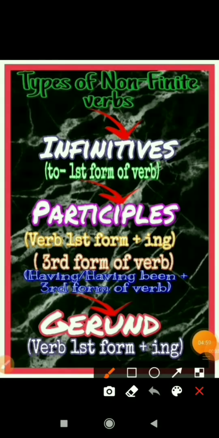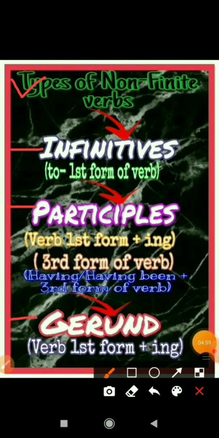So till now we have learned the difference between finite verbs and non-finite verbs. Now it's the time to know the types of non-finite verbs. Let's see the types of non-finite verbs. So non-finite verbs are of three types, that is infinitives, participles and gerund.